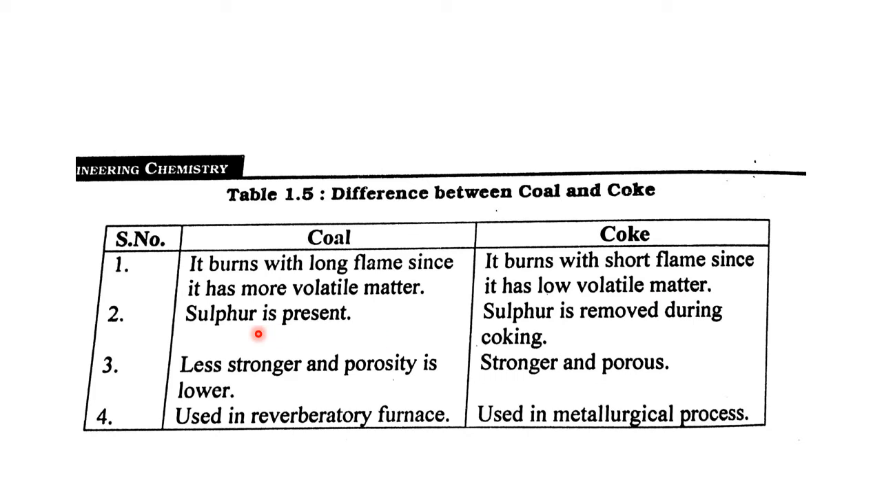Sulfur is present higher in coal, and in coke sulfur is mostly removed. Coal is less strong and less porous, while coke is stronger and porous. Coke is used in refractory furnaces and in metallurgical processes. So the two different words, coal and coke, should be clear. Both contain carbon, but the calorific value of coke is higher because of the higher percentage of carbon. This is the purest form of coal.